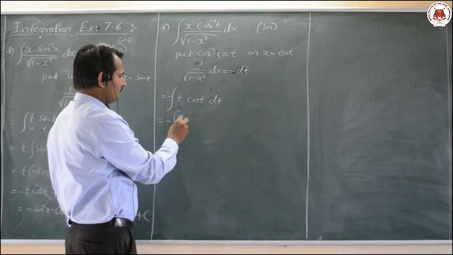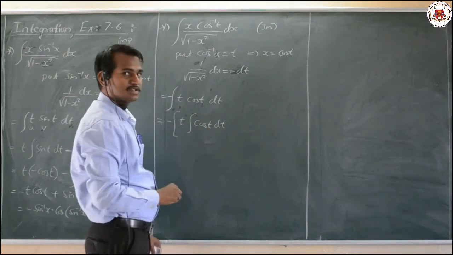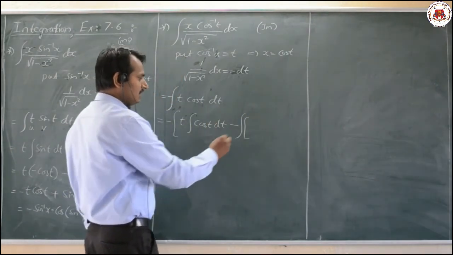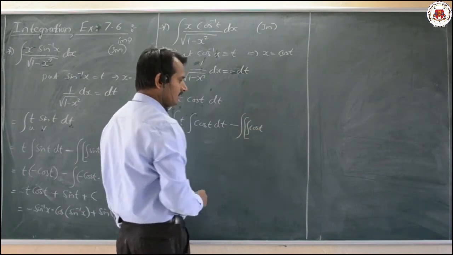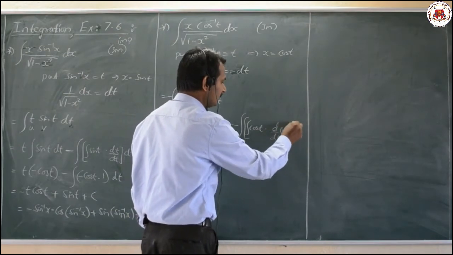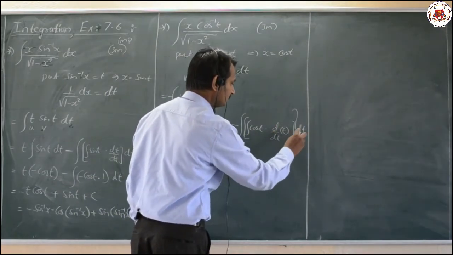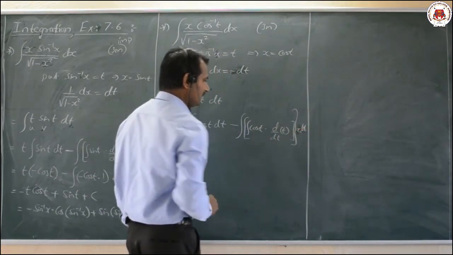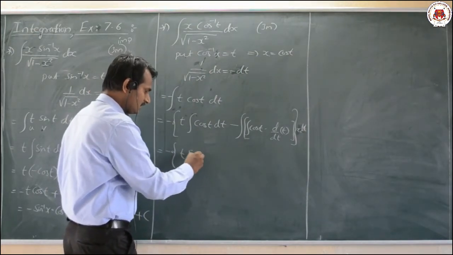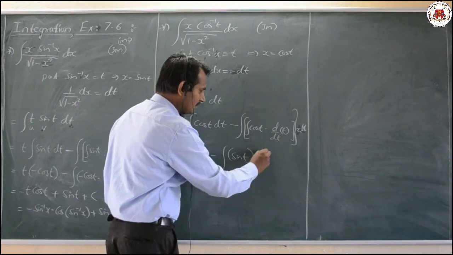That is minus of, now here t as it is, integration of cos t dt, then minus of integration of cos t into the differentiation d by dt of t, into dt. Now the next step, that is nothing but minus of t as it is, cos t integration is sin t, minus cos t integration is sin t into t differentiation is 1 into dt.